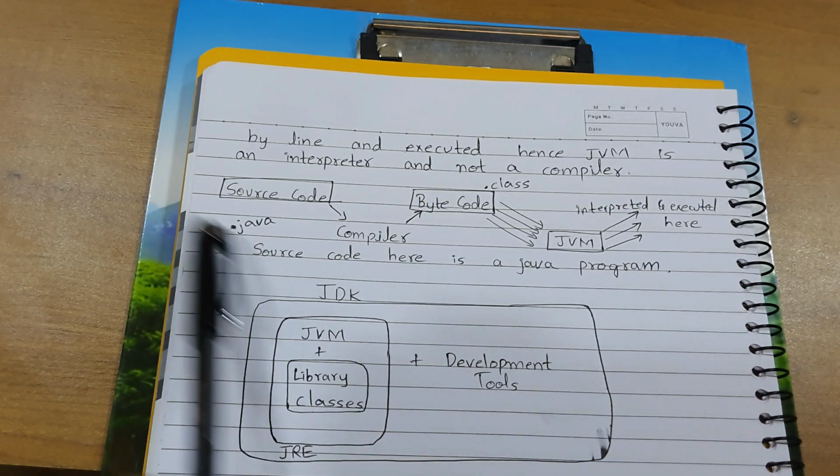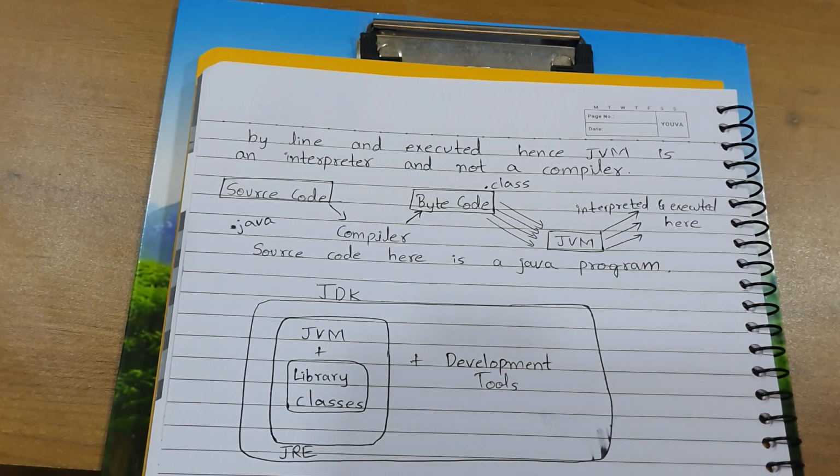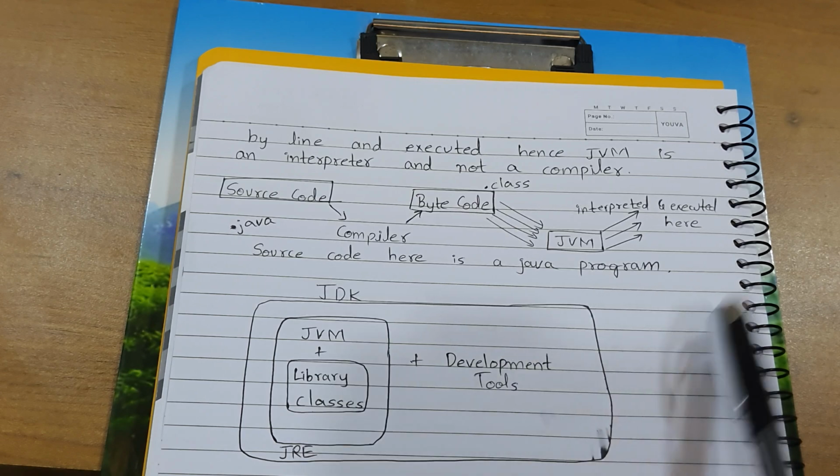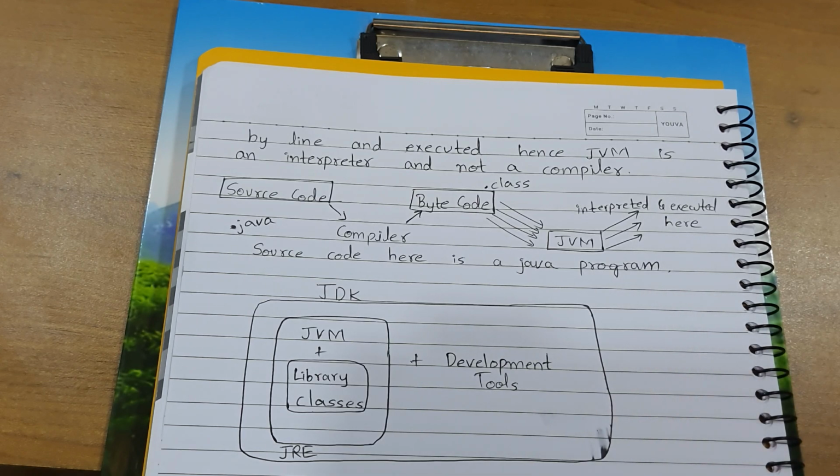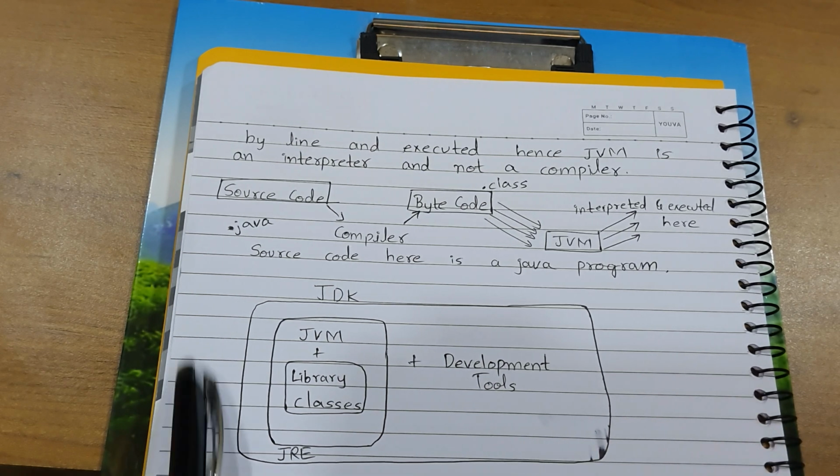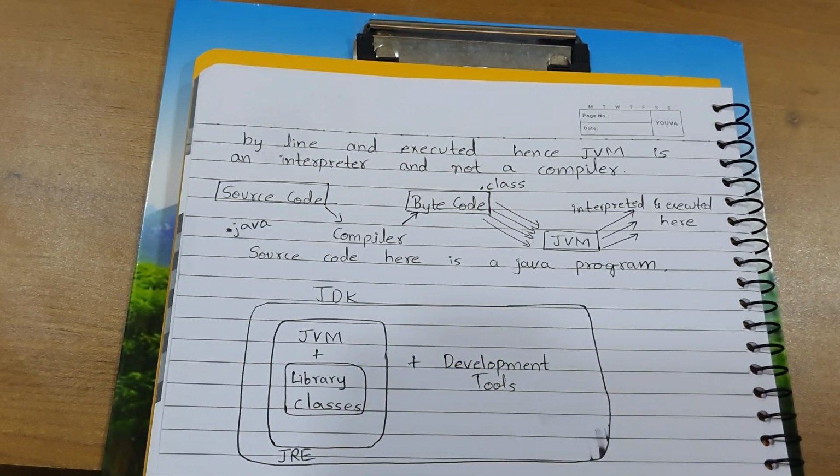Even if you don't understand this, you can still learn coding, but this is the backend thing which any software developer should know, right? So here is the structure of JDK. JDK is the Java Development Kit. By using JDK, we can develop a code, compile a code, and execute a code.